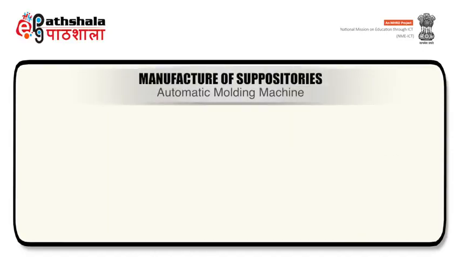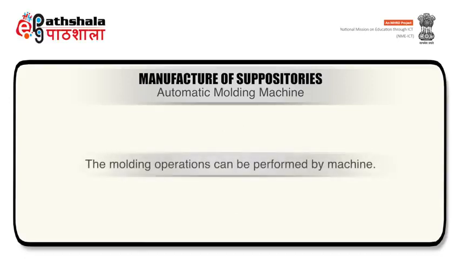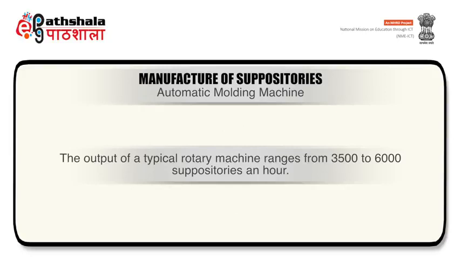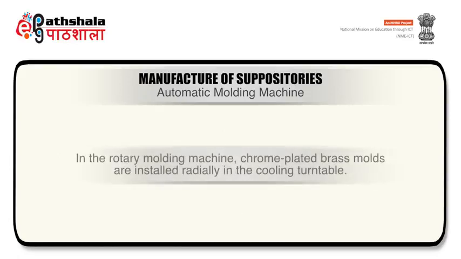The last method of preparing suppositories involves the use of an automatic molding machine. The molding operations can be performed by machine. All filling, ejecting and mold cleaning operations are fully automated. The output of a typical rotary machine ranges from 3500 to 6000 suppositories per hour. In the rotary molding machine, chrome plated brass molds are installed radially in the cooling turntable.